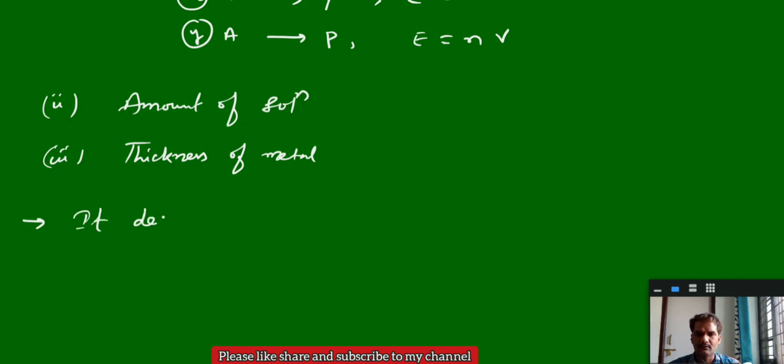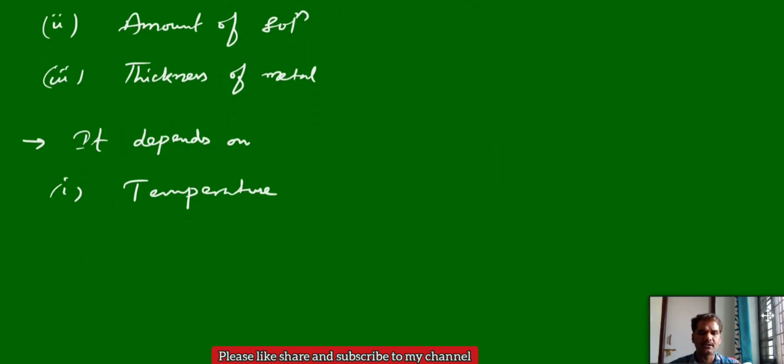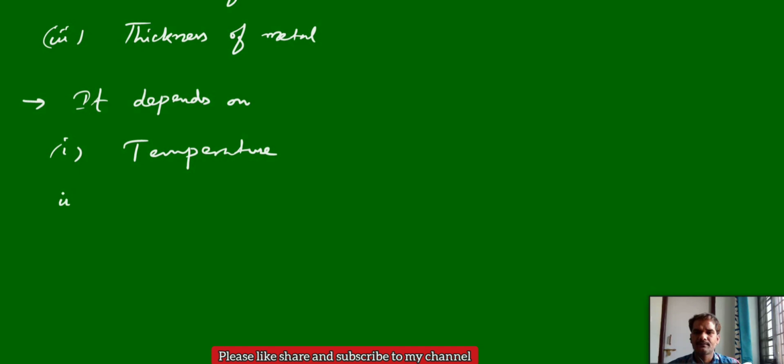It depends on, first one, temperature. If you change the temperature, the cell potential or electrode potential may change. Next, concentration, which is nothing but activity, either concentration or pressure. If it is a solution, it is concentration, or for gases it is pressure.